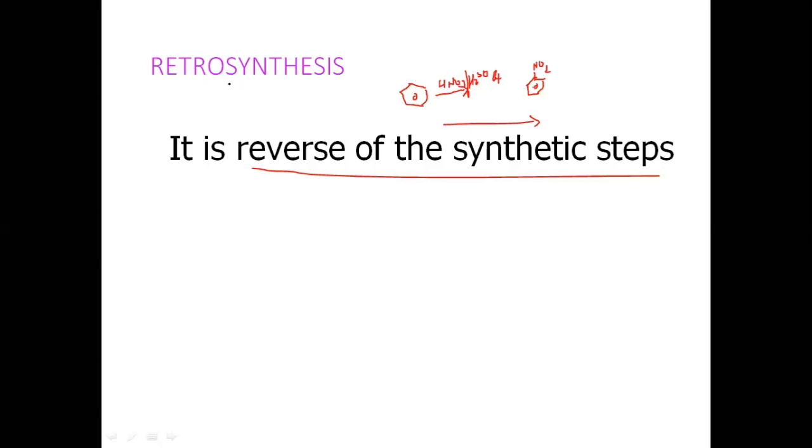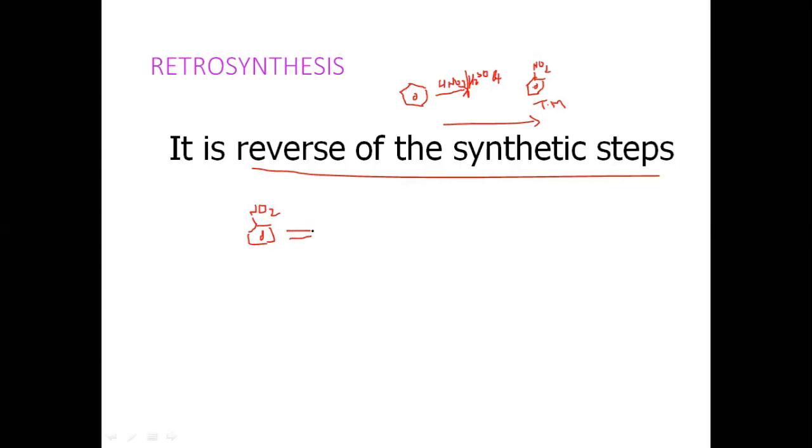But during the retrosynthesis approach, we will take this as the target molecule. Let us assume this is the target molecule, nitrobenzene with NO2.